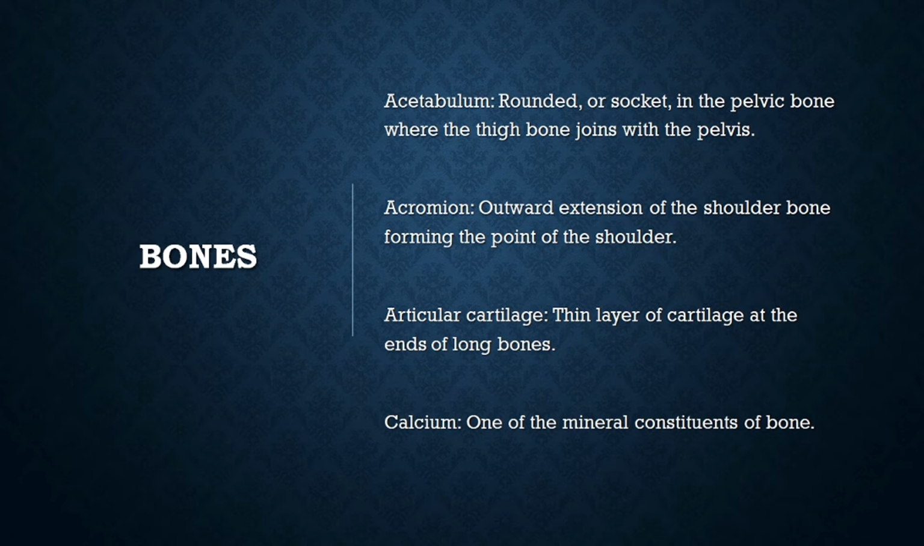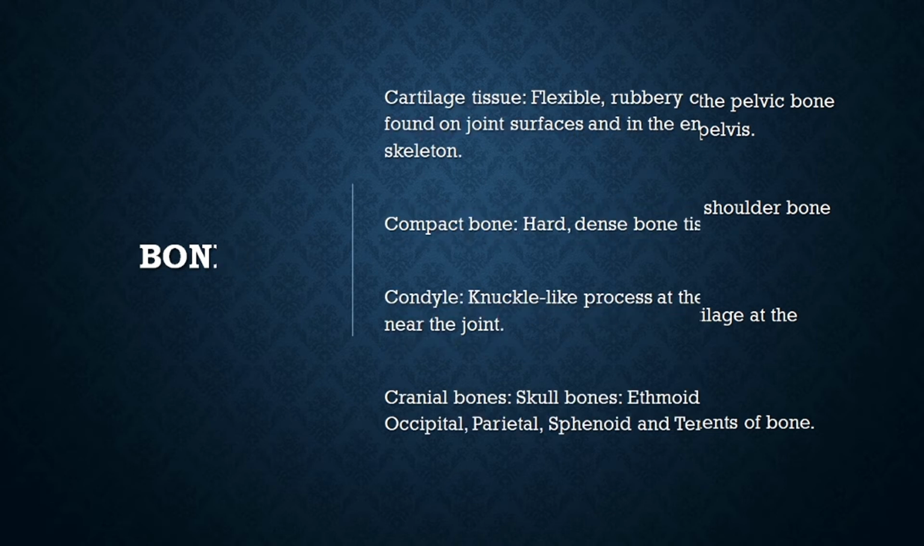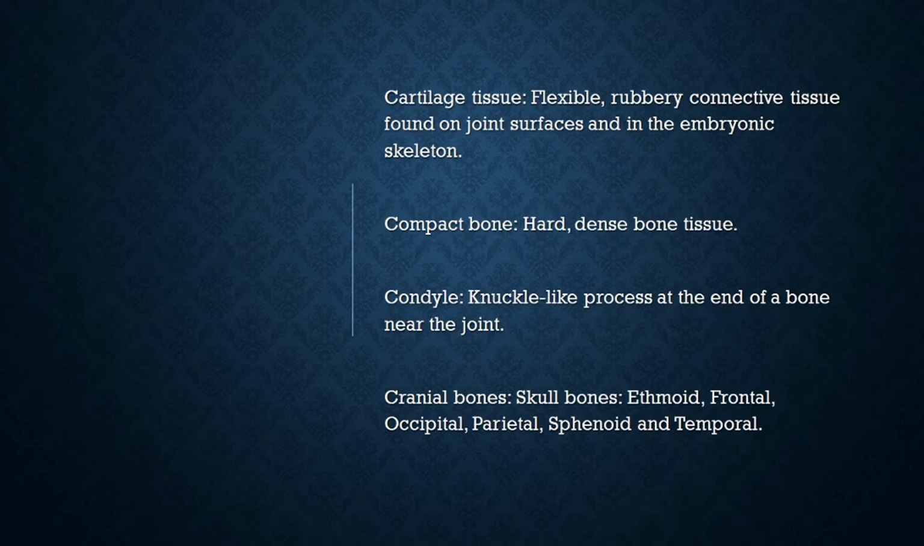Under bones: acetabulum, rounded socket in the pelvic bone where the thigh bone joins with the pelvis. Acromion, outward extension of the shoulder bone forming the point of the shoulder. Articular cartilage, thin layer of cartilage at the ends of long bones. Calcium, one of the mineral constituents of bone. Cartilage tissue, flexible, rubbery connective tissue found on joint surfaces and in the embryonic skeleton.